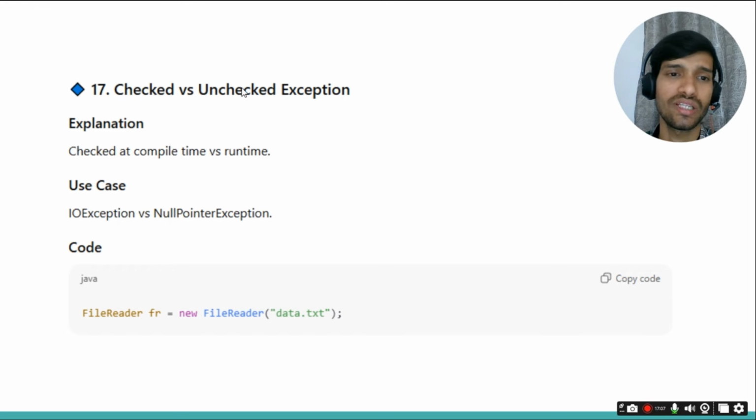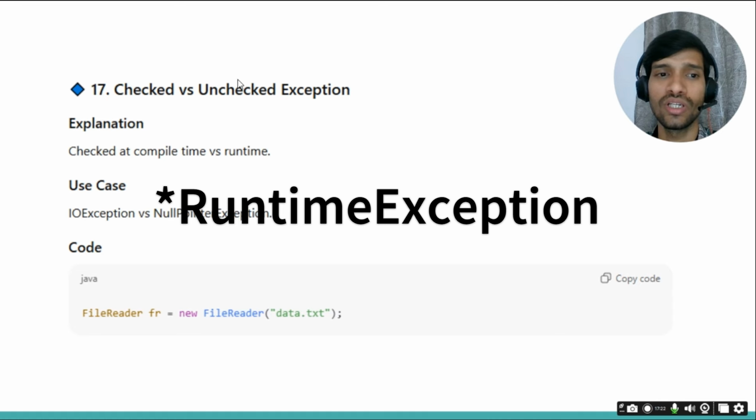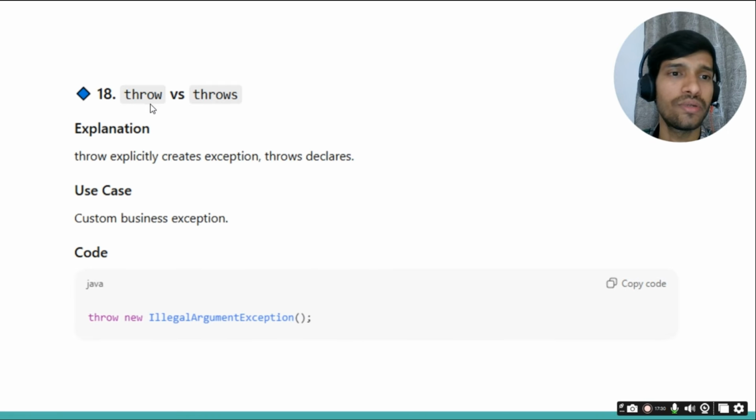An unchecked exception occurs at runtime, like NullPointerException or ArrayIndexOutOfBoundsException. To create a checked exception, we need to extend the Exception class, and for an unchecked exception, we need to extend the RuntimeException class.